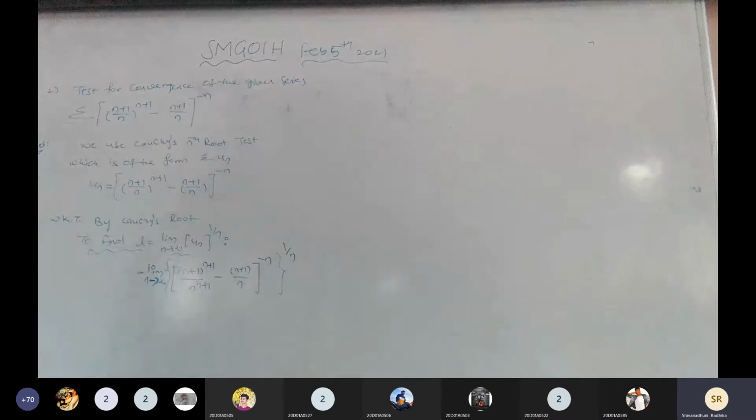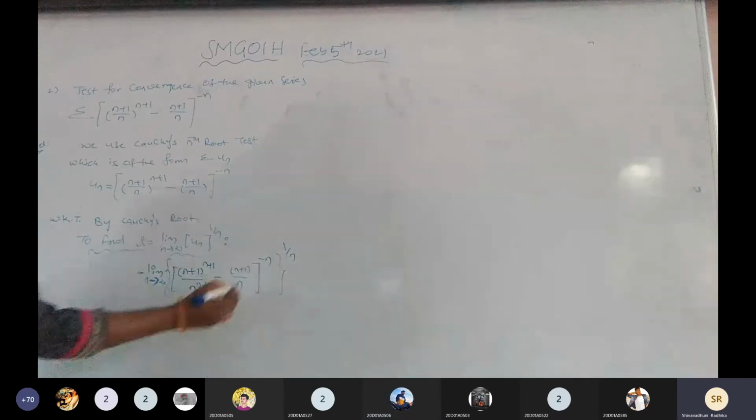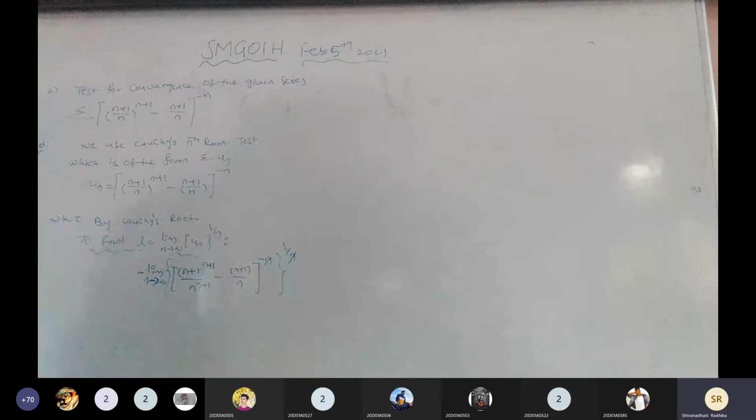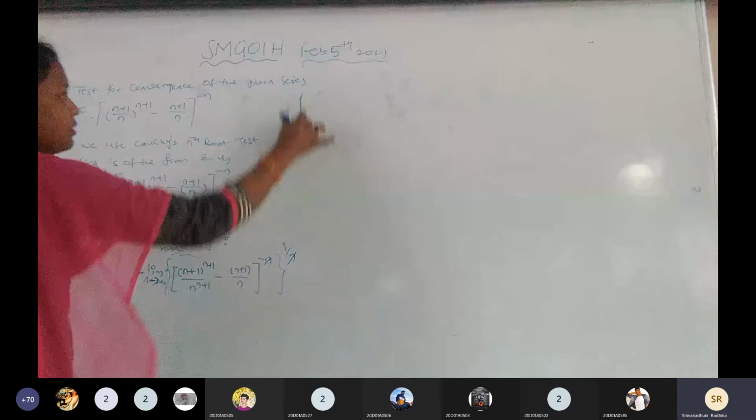It is clear, all of you? Any doubts? (a by b) to the power of n plus 1 is a power n plus 1 by b power n plus 1. It is clear? Any doubts? And the n gets cancelled. What is the remaining we have?